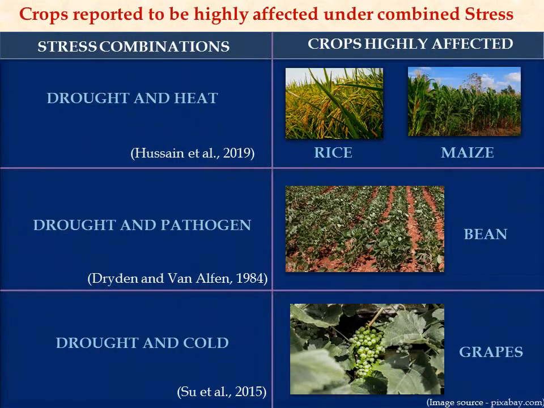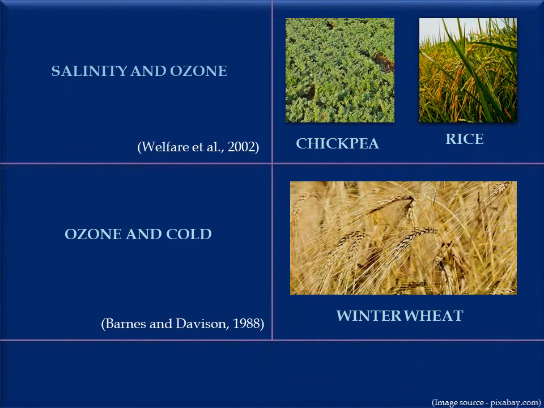Here are examples of a few crops reported to be highly affected under combined stress. Under combined drought and heat stress, maize and rice crops are highly affected. Bean crops are highly affected under combined drought and pathogen stress. Grapes are shown to be highly affected under combined drought and cold stress. Salinity combined with ozone stress is known to reduce the yield of chickpea and rice. Winter wheat is also known to experience a combination of ozone and cold stress, which reduces its frost hardiness.